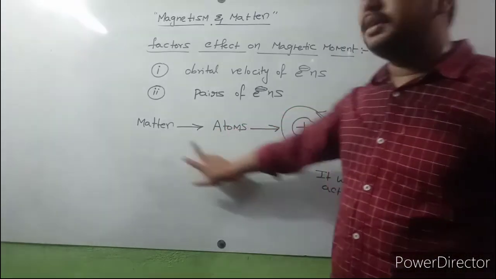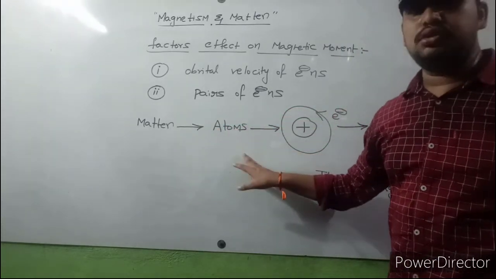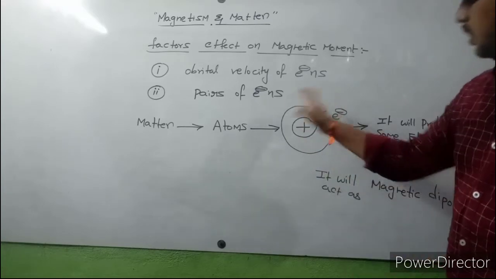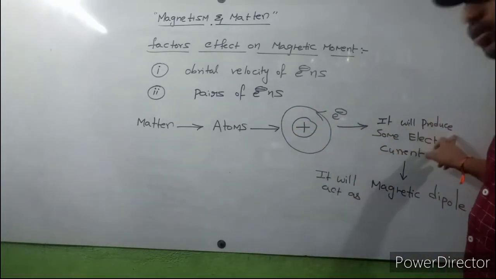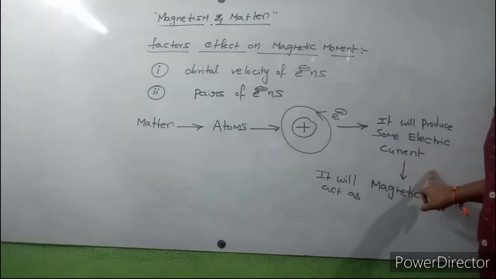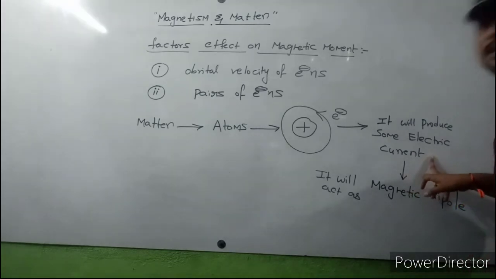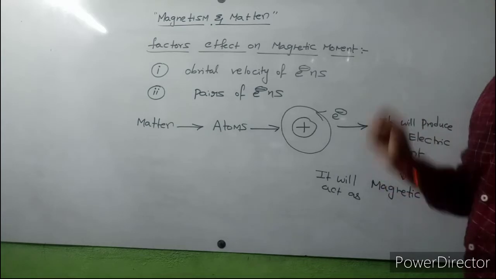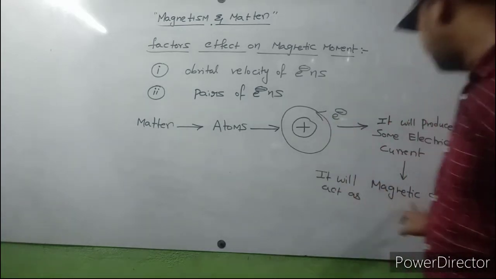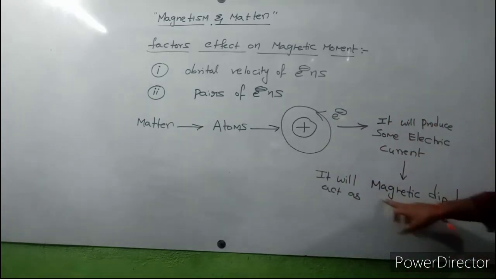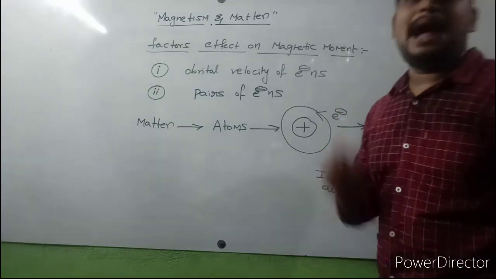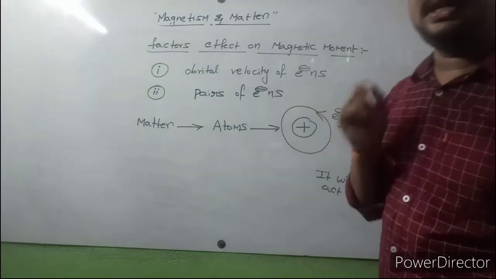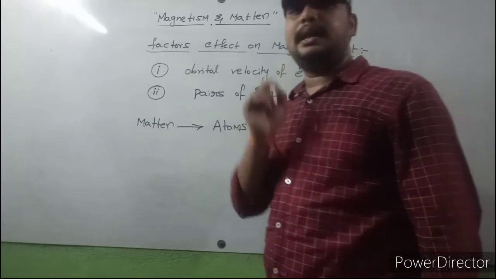Every matter is made with atoms. An atom contains a nucleus, and electrons are revolving around the nucleus. Then it will produce some electric current, and every current carrying conductor will act as a magnetic dipole. Every magnetic dipole has magnetic moment.